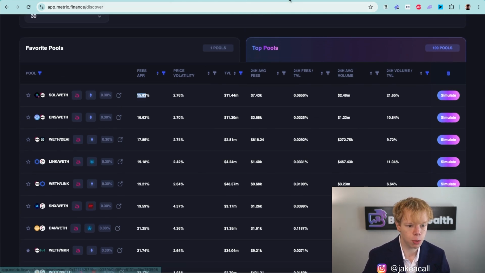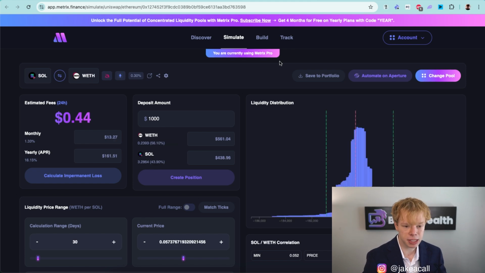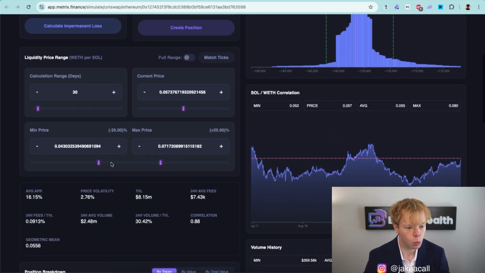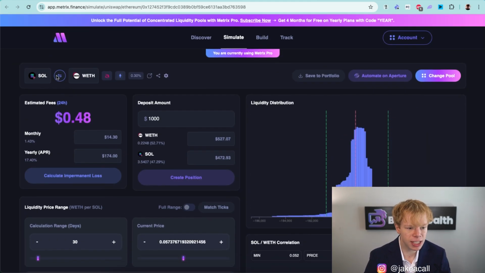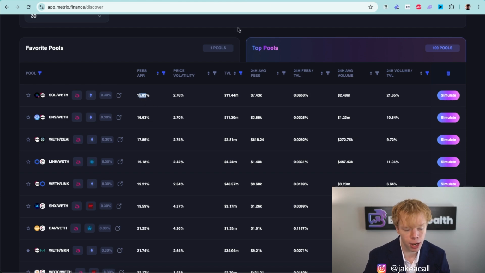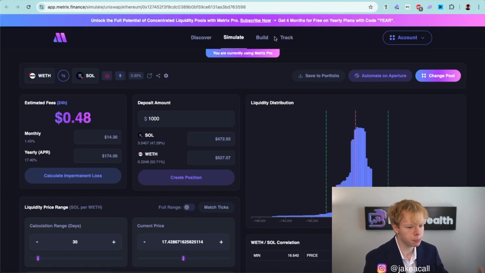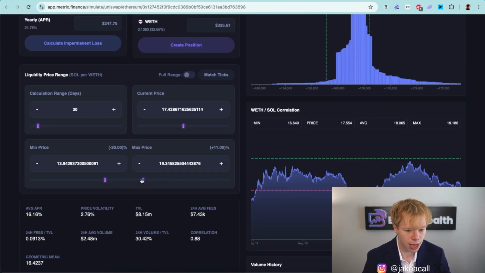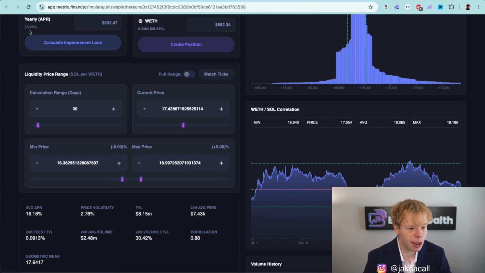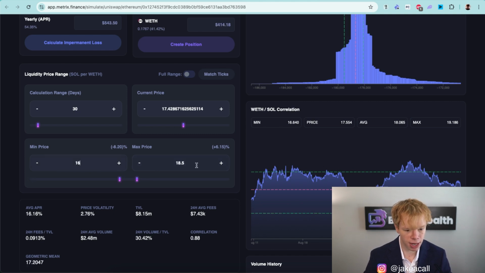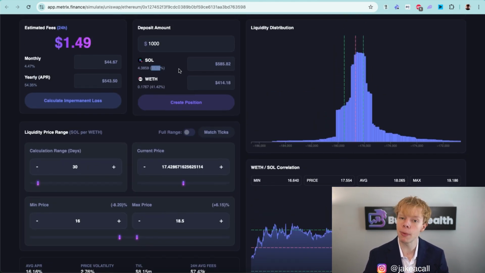It's doing 15.83%. Remember, we can dive into it by clicking simulate, and as we're simulating it, we want to adjust our price range because this assumes a standard broad price range, so that way super high APRs are not displayed over there. But when we actually dive into it and adjust this price, you'll notice that APR is going up because we're going with a tighter range. I'm going to put my max price at 18.5 over here, and I'm going to put my min price at 16. That will weight me a little bit more towards Sol.